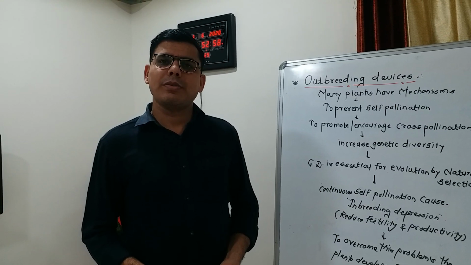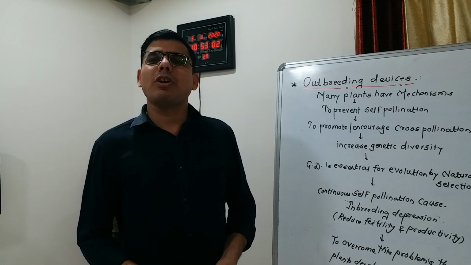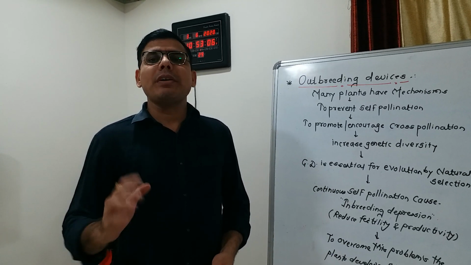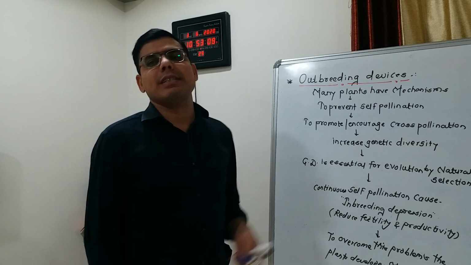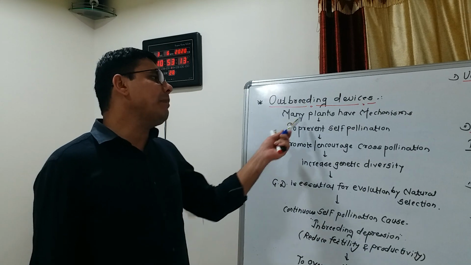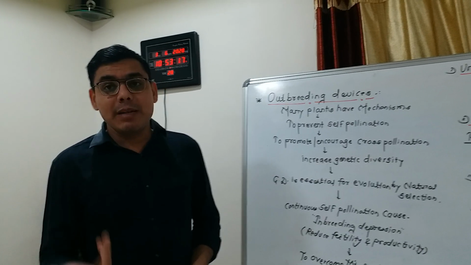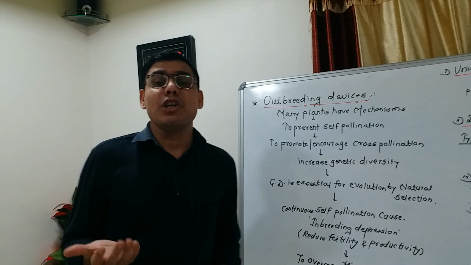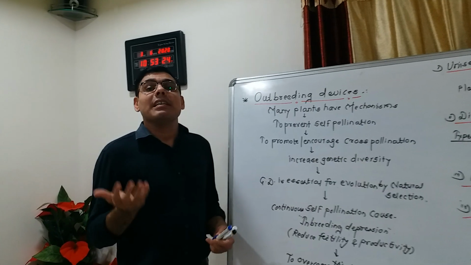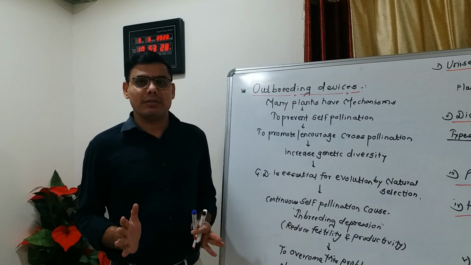Hello friends, in the last lecture we studied what is meant by pollination and what the different types of pollination are. Today our next topic is outbreeding devices. Friends, you know very well that many plants have mechanisms to prevent self pollination and promote cross pollination to increase genetic diversity. These are called outbreeding devices.